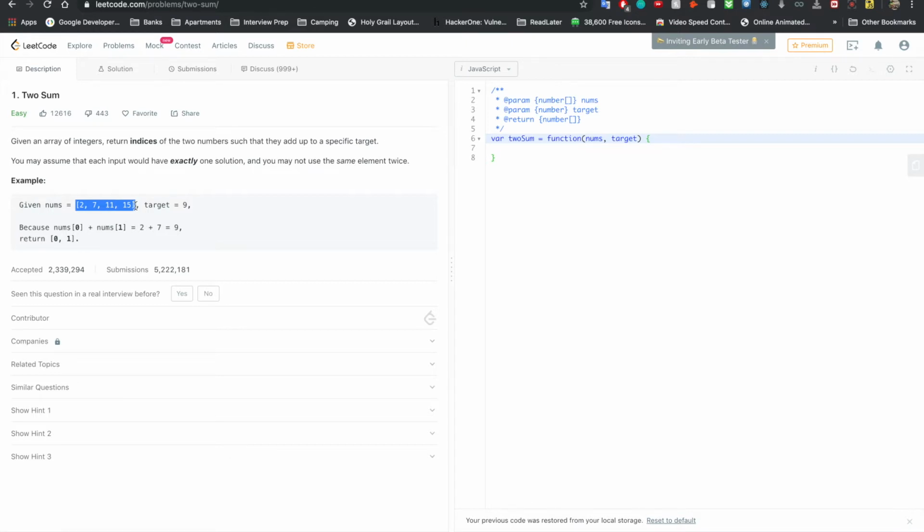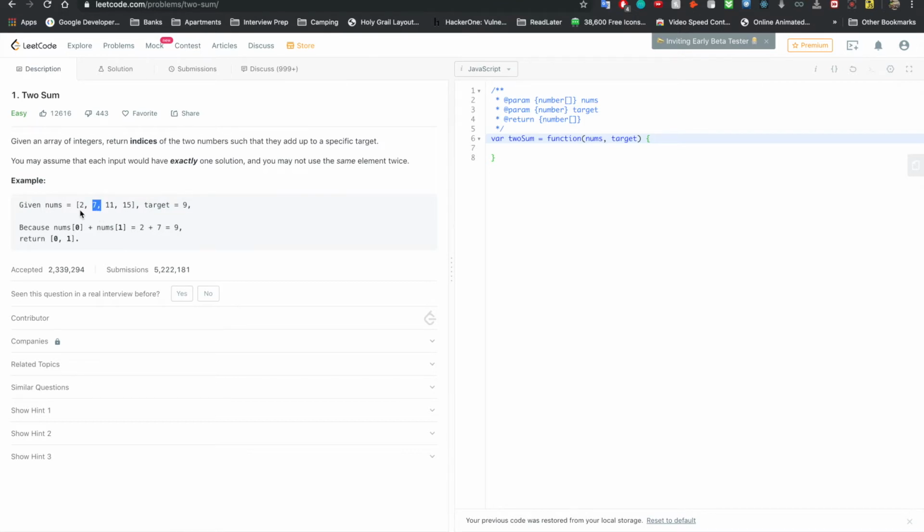And honestly, for this question, if the array was perfectly ordered, then you could use a totally different strategy for it. For example, if they say that yes, it's always going to be ordered, then you could have 2 pointers. One pointer starting to go up from the right, one pointer starting to go from the left. Okay, so this is the right, 15 is the right, 2 is the left, and say the target is 9. You could have one pointer at the 2, one pointer at the 15, and add those: 17. That's too much, and so you would bring in the right pointer, 2 and 11, 13. That's still too much. Bring in the right pointer, 2 and 7. That would be your answer.